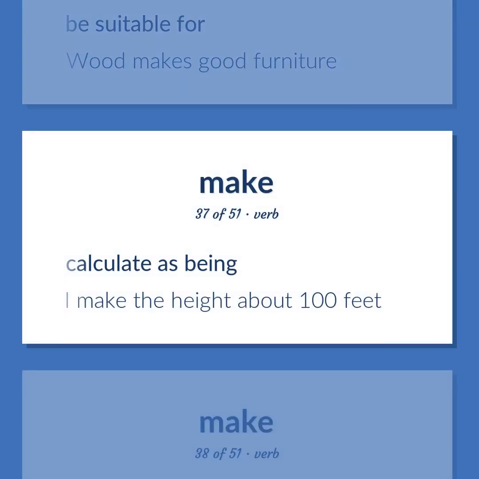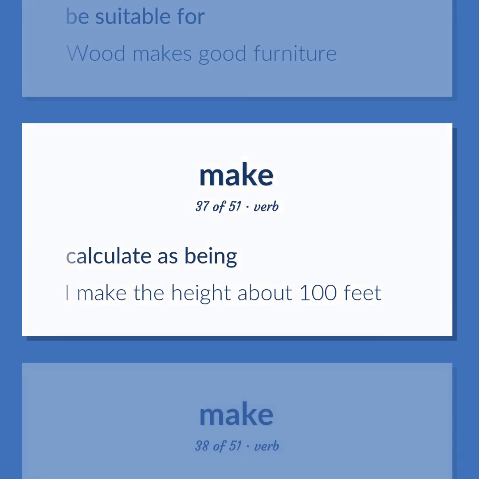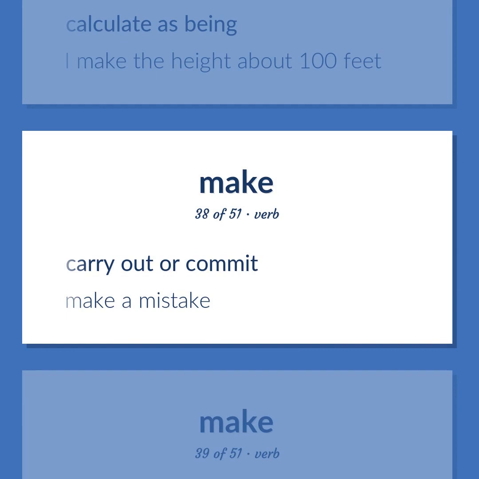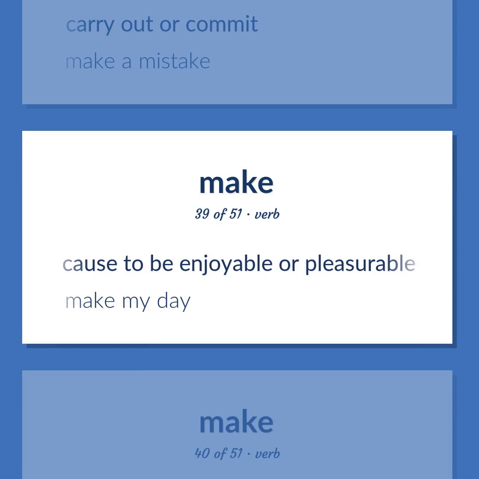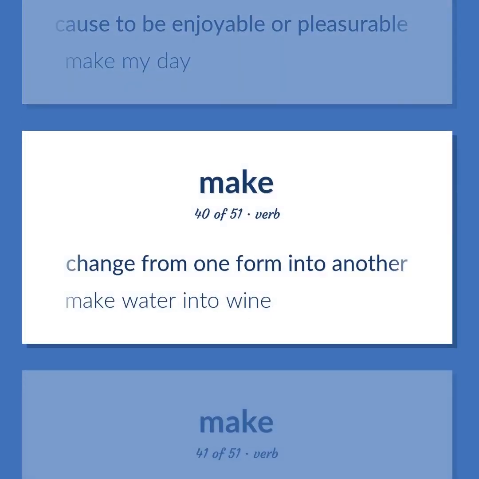Calculate as being. I make the height about 100 feet. Carry out or commit. Make a mistake. Cause to be enjoyable or pleasurable. Make my day. Change from one form into another. Make water into wine.